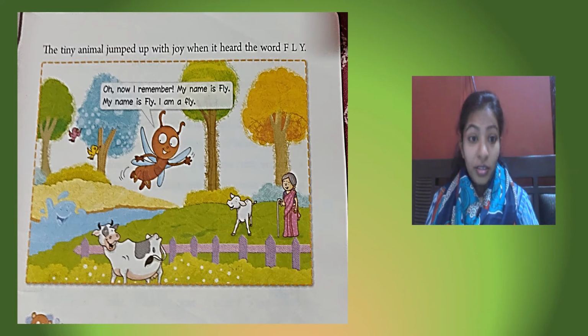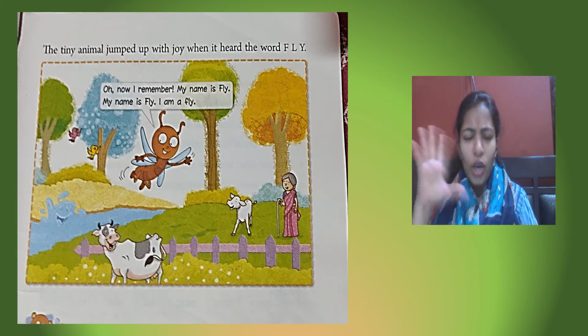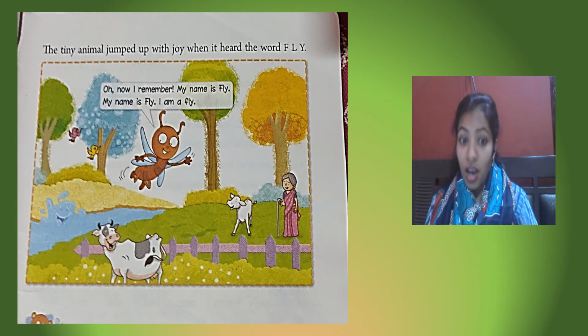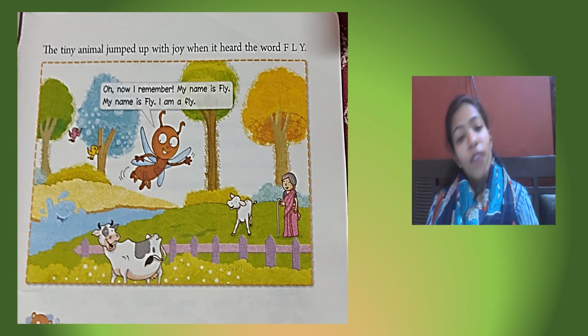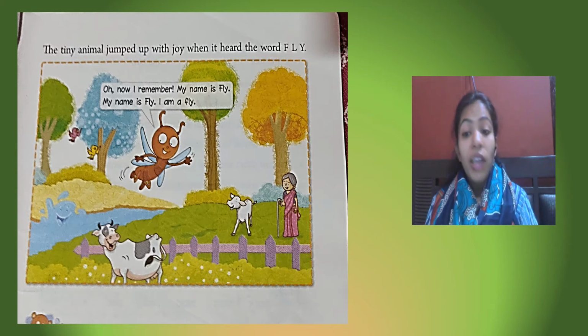What happened then? Tiny animal jumped up with joy when it heard the word fly. As soon as it heard the word fly, it jumped up and said, "Oh, now I remember. My name is Fly. I am a fly." Now, fly remembered its name. That tiny animal remembered its name. What was its name? Fly. It was a fly.